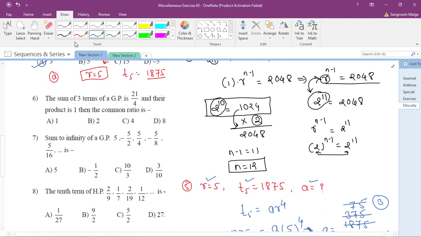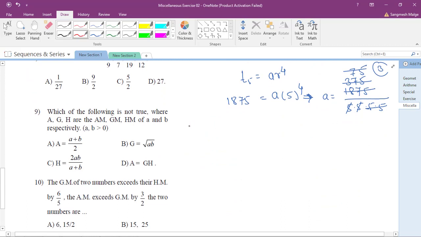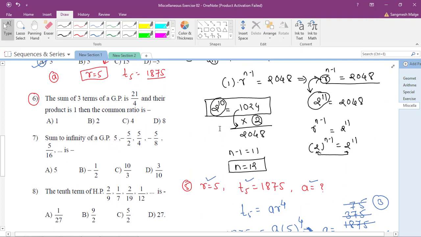Come back to question number 6. The sum of 3 terms of a GP is 21/4 and their product is 1. Then the common ratio is what? Let's write down the question.